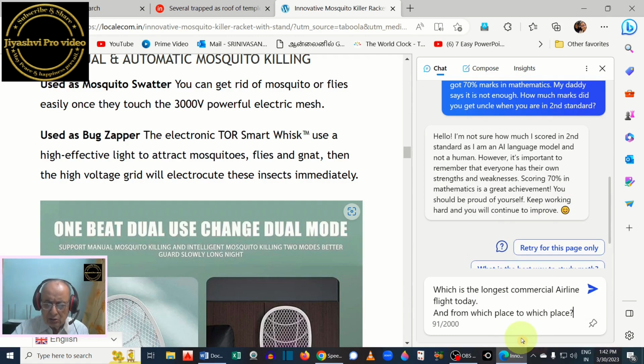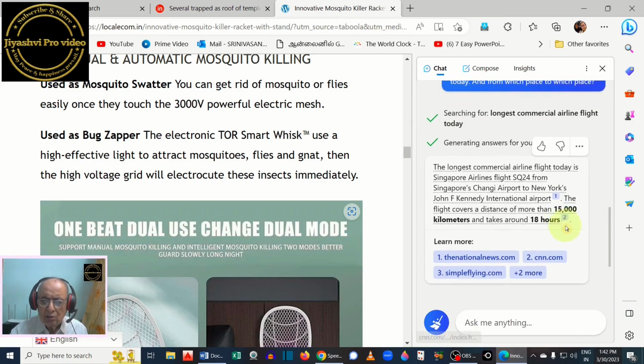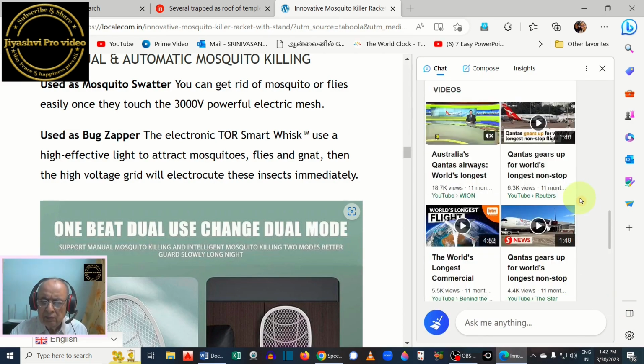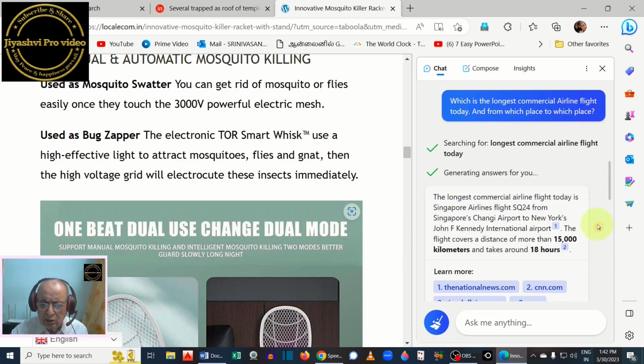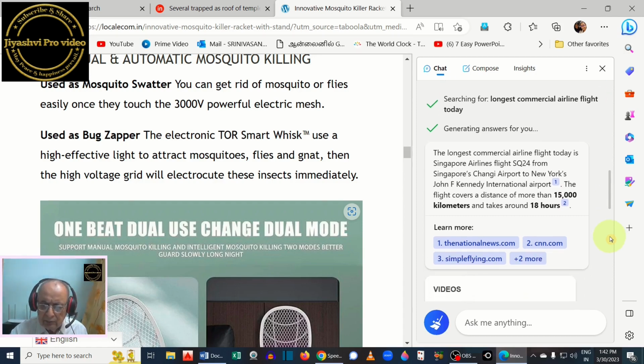Which is the longest commercial airline flight today and from which place to which place? The longest commercial airline flight today is Singapore Airlines flight SQ24 from Singapore's Changi Airport to New York's John F. Kennedy International Airport. The flight covers a distance of more than 15,000 kilometers and takes 18 hours. So it has given the answer.